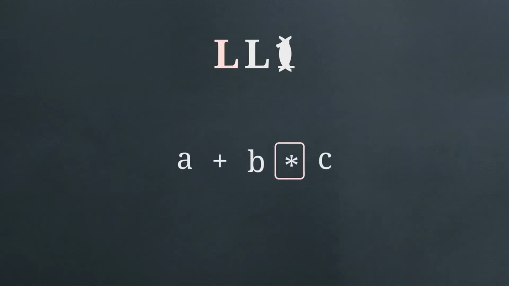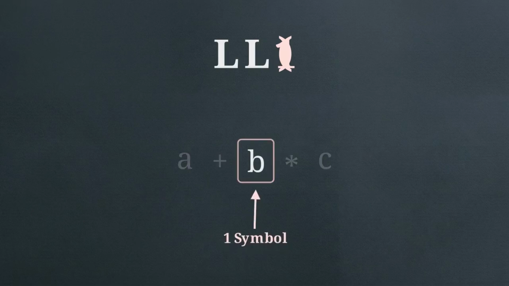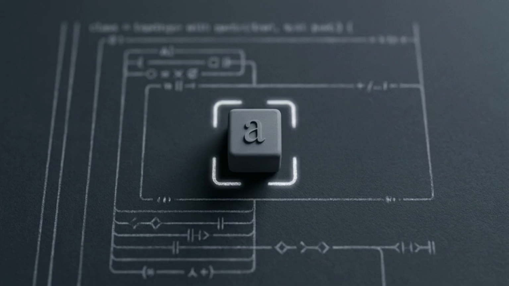The first L means scanning left to right. The second L means always expanding the leftmost non-terminal node first. And the 1 means the parser looks at exactly one lookahead symbol at a time. Because its vision is constrained, the parser cannot process ambiguity. The grammar must be perfectly organized so a single symbol provides all necessary instructions.